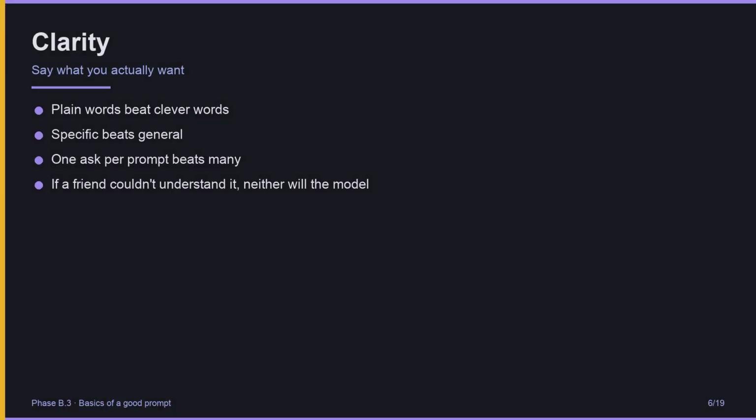Second, clarity. Say what you actually want. Plain words beat clever words. Specific beats general. One ask per prompt beats many. Test your prompt with a simple rule: if a friend couldn't understand what you want, neither will the model. The model has read a lot of human writing. It handles plain language better than jargon.